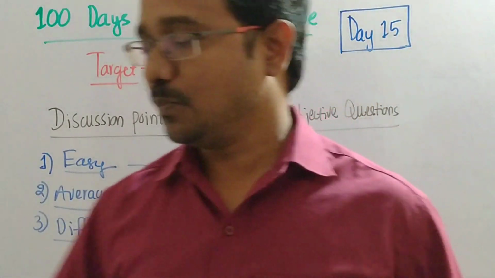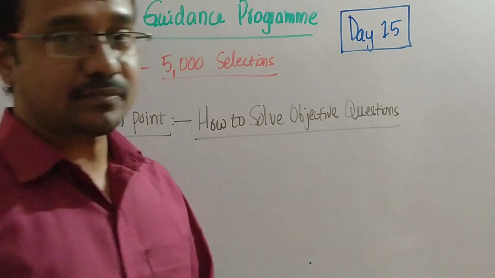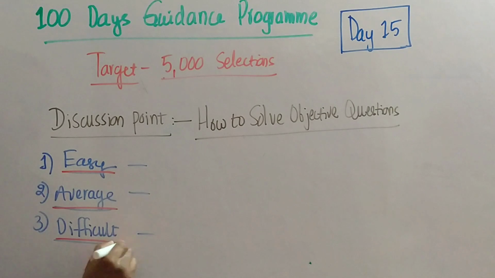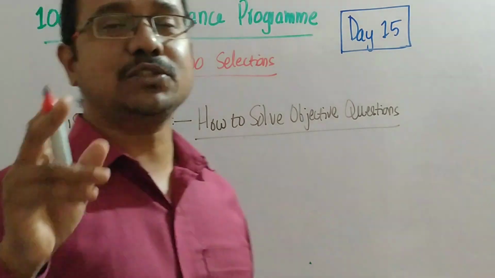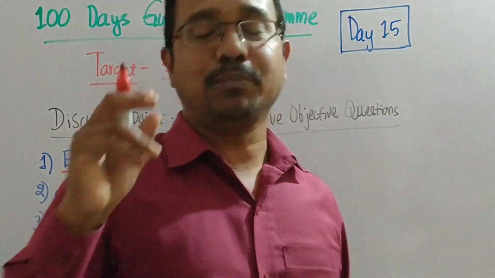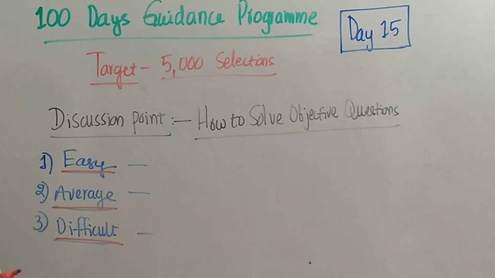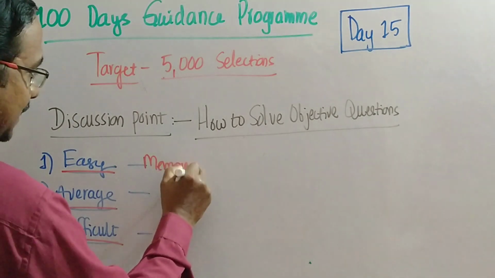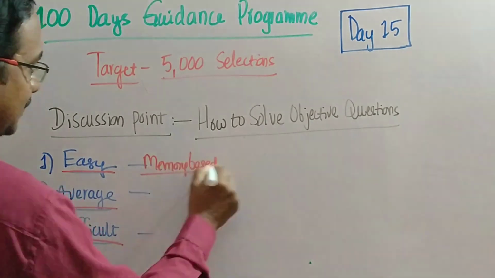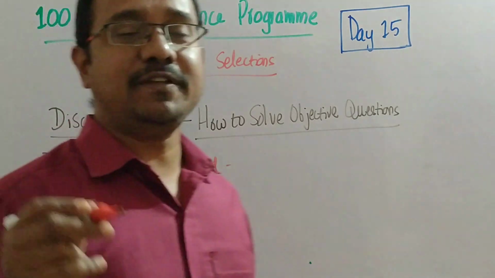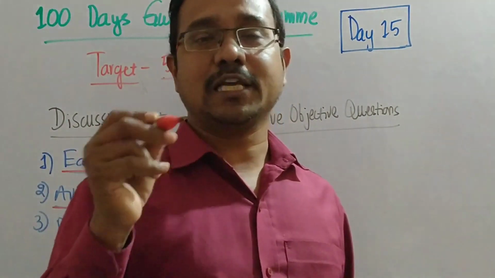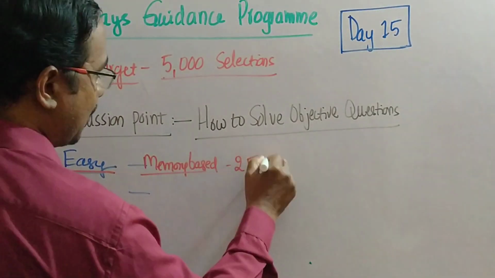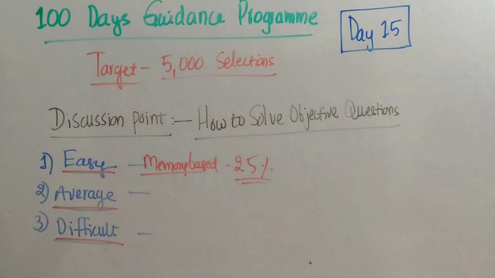Right, there is a simple and clear way. First you have to know the easy questions, average questions and difficult questions. How many easy questions will be there in a sample examination? According to my opinion, these are all memory based. You have to remember that easy questions are memory based. Those are very easy and every competitive aspirant can answer them. These are 25% of questions.